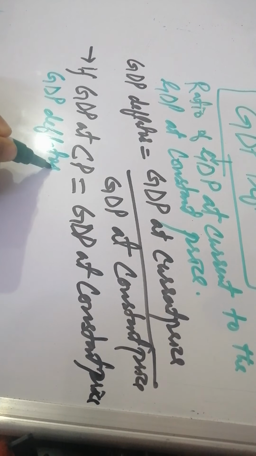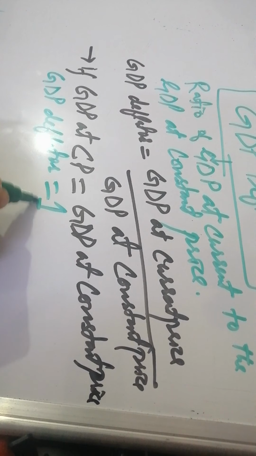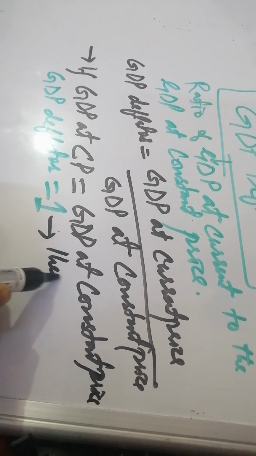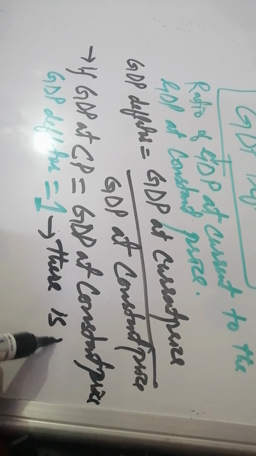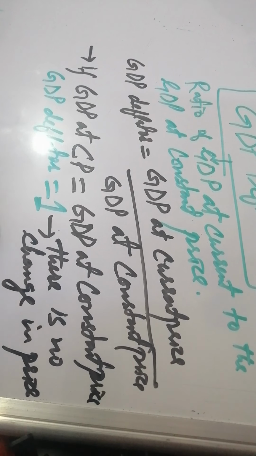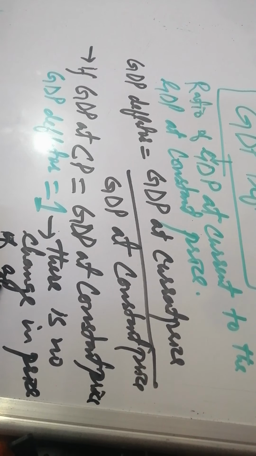So there will be GDP deflator equal to 1. This 1 indicates that there is no change in the price of goods and services produced in a country.